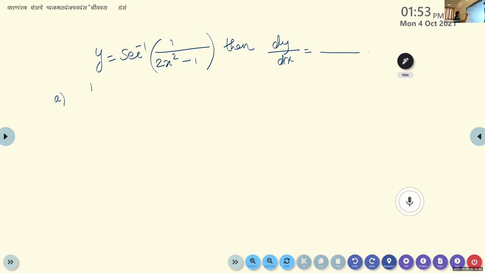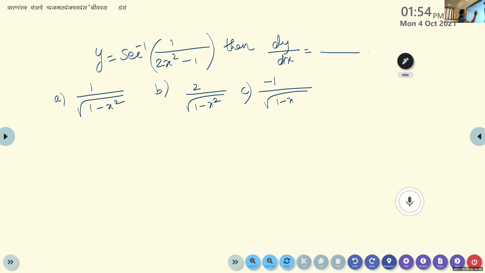Option A, 1 by root of 1 minus x square. Option B is 2 by root of 1 minus x square. C, minus 1 by root of 1 minus x square. And option D is minus 2 by root of 1 minus x square.